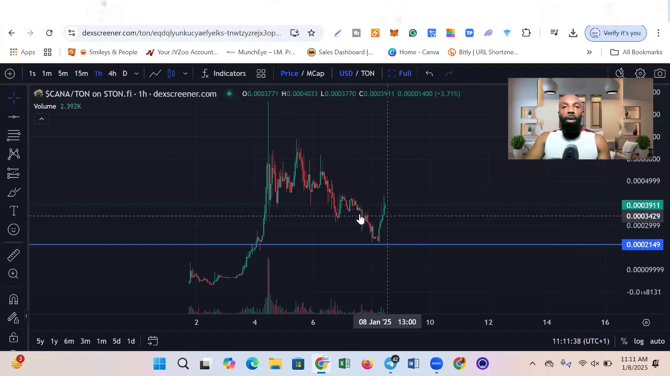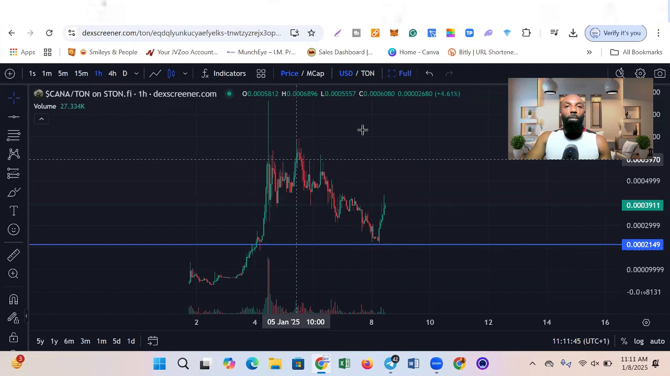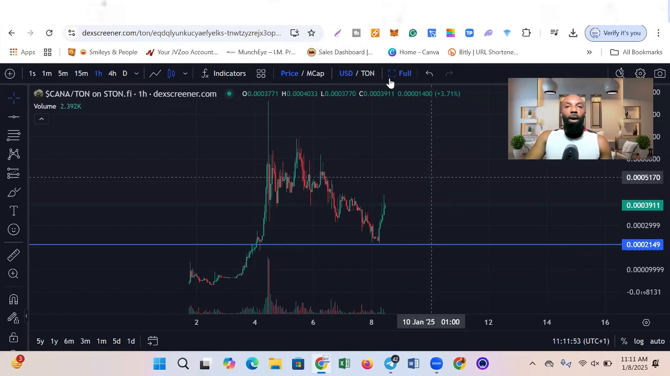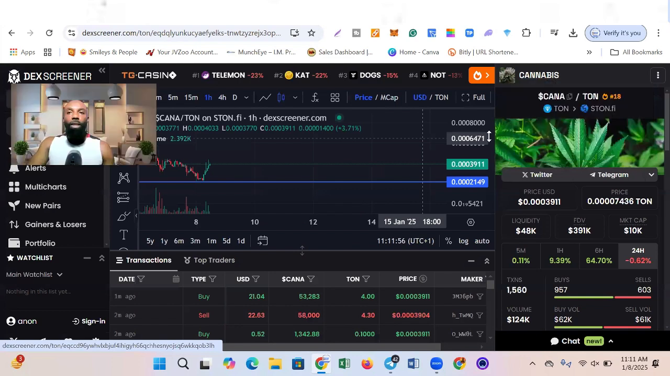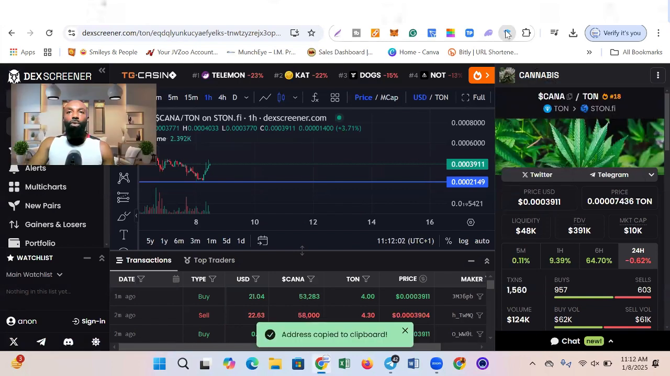So even here now, I'm going to be buying. Let me quickly buy, because I'm seeing this stuff going up. So quickly, let me get to my Tonkeeper and buy this stuff here. Let me copy the contract address. You can see this is the contract address. I'm going to copy it, then go to Tonkeeper.